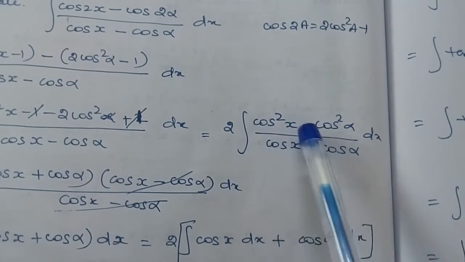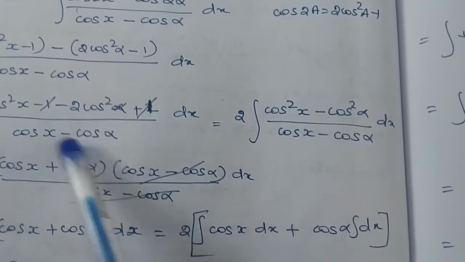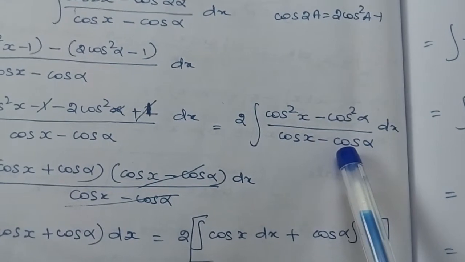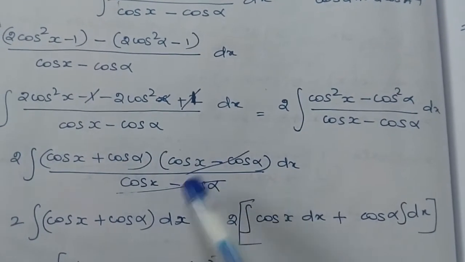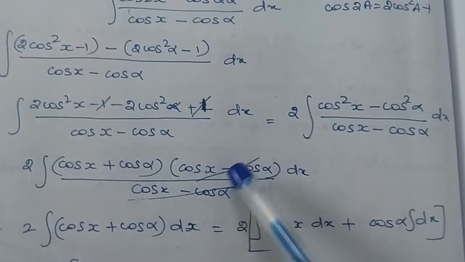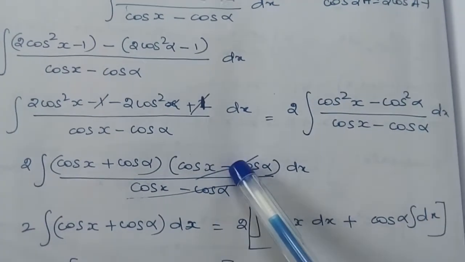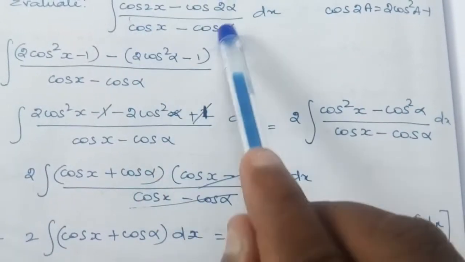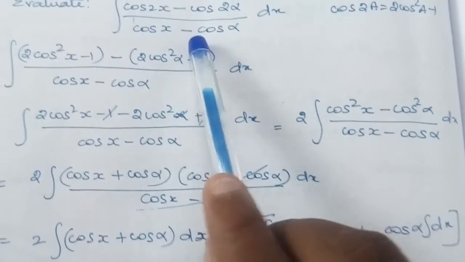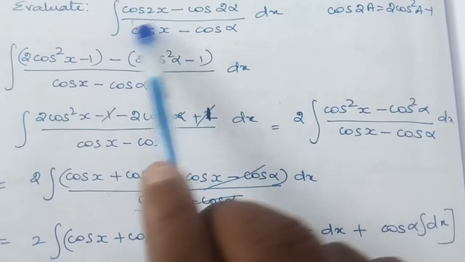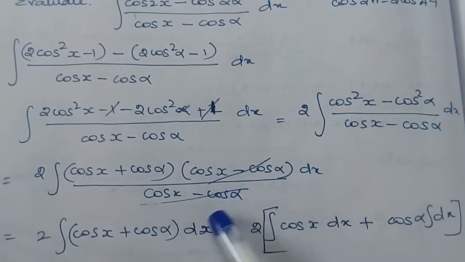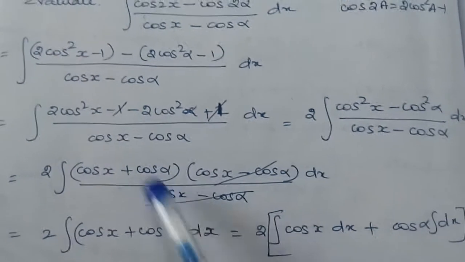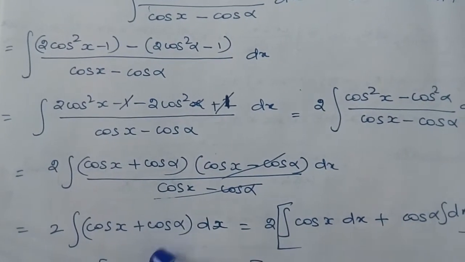It is in the form of a square minus b square, and in the denominator we have cos x minus cos alpha. So a square minus b square is a plus b into a minus b. Now we have removed the denominator and numerator. Here we had two terms, that is a binomial. Either we convert it into a monomial, or we cancel it. In this problem we cancelled it out. So now we have cos x plus cos alpha.